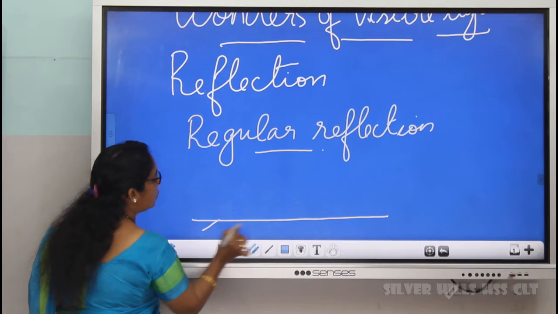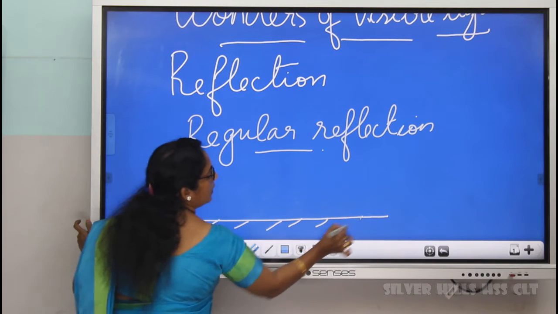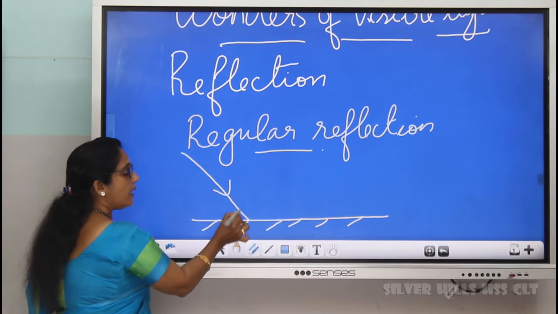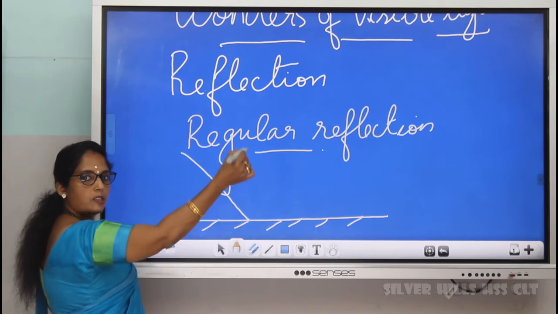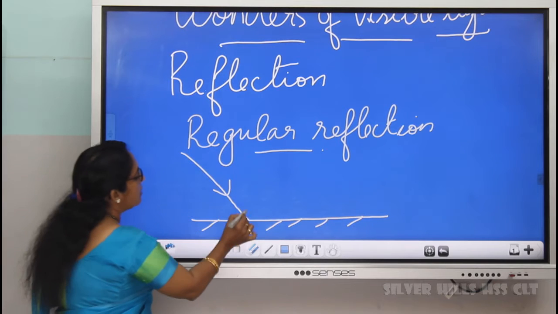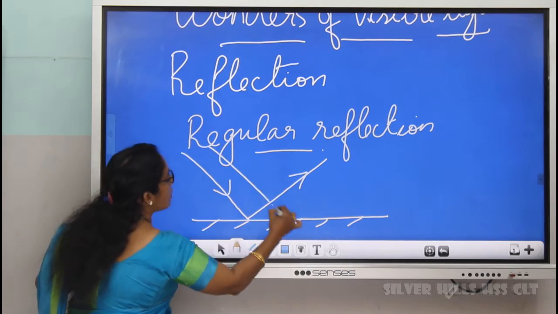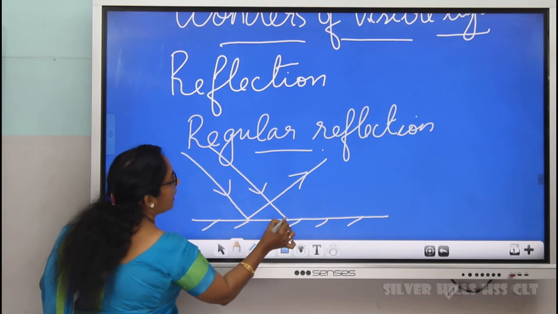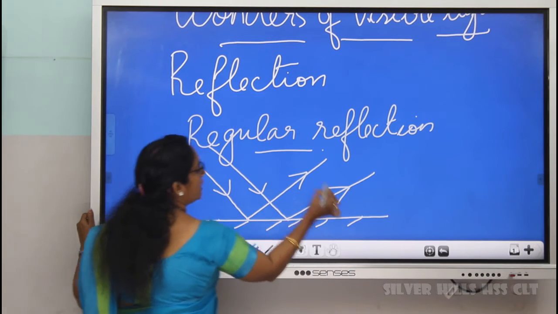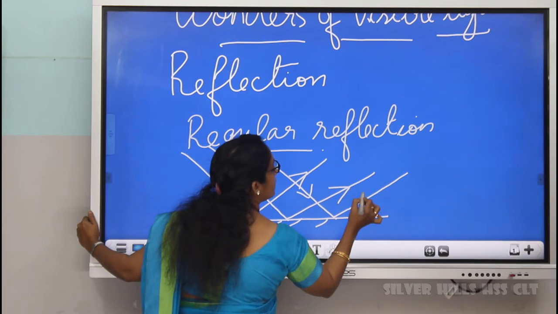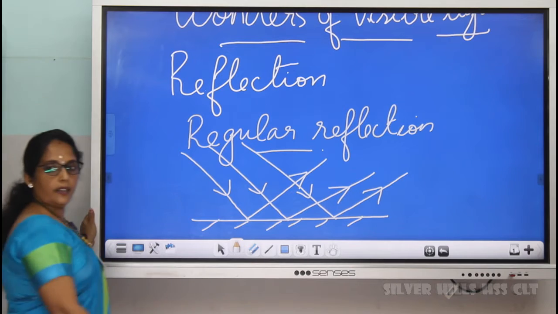Mirror is a smooth surface. Light is falling on this mirror. What happens? Whenever light falls on a mirror, it turns back or reflects back. So here light is reflecting back. In the case of smooth surfaces, light rays will be reflecting regularly. This type of reflection is called regular reflection.